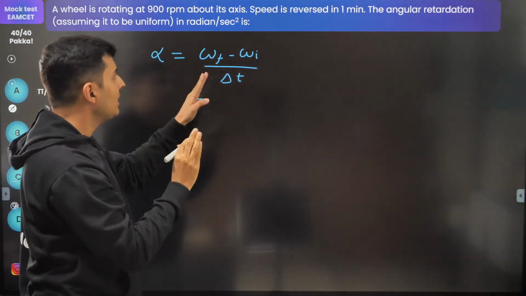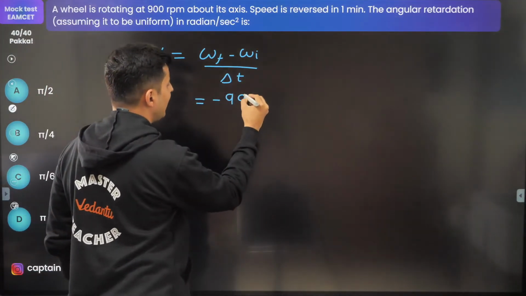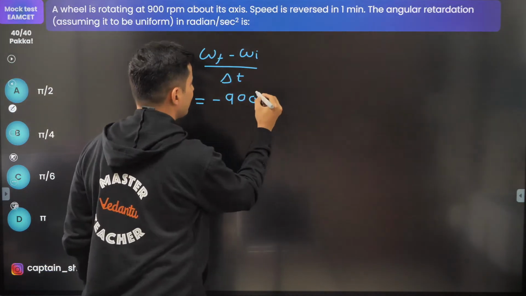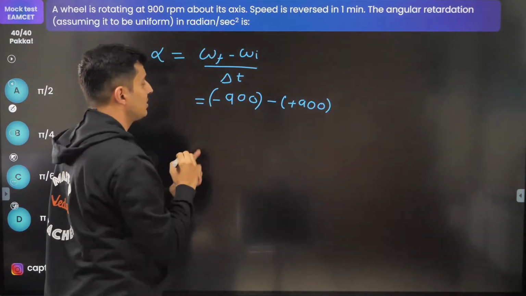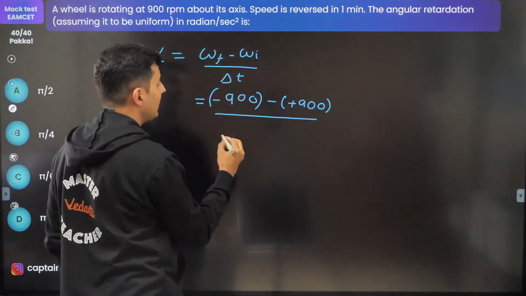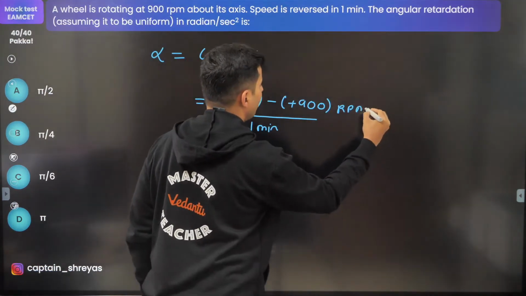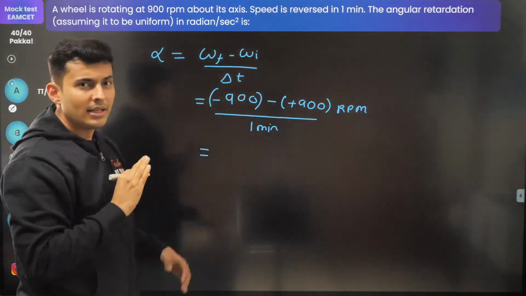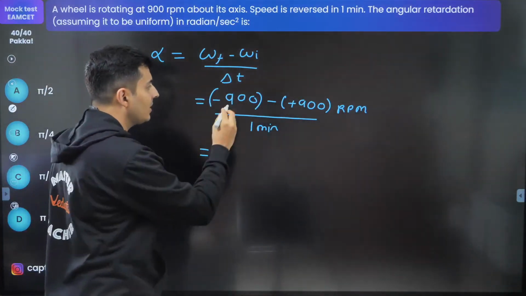Final angular velocity is reversed, so basically it is minus 900 RPM, or plus 900, because it is reversed. The sign is very, very important. This is divided by the time, which is 1 minute, but this is in RPM. Now convert everything into SI units.